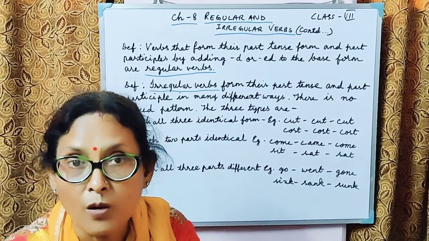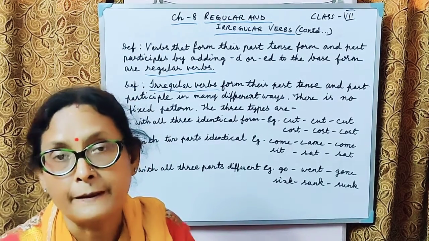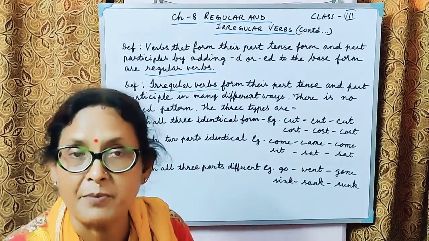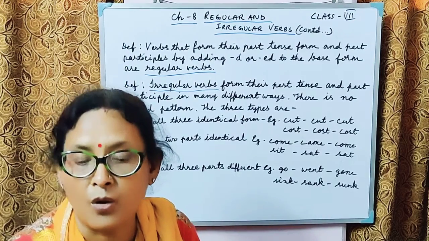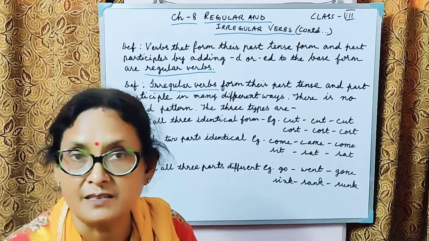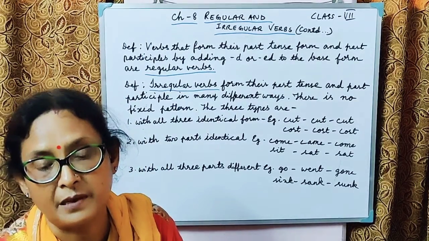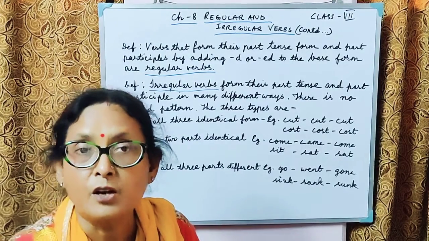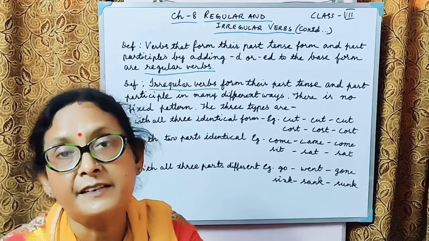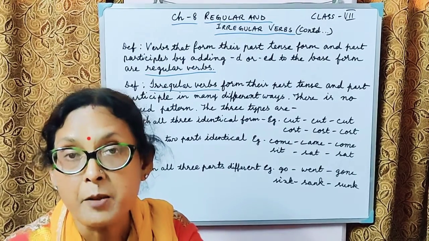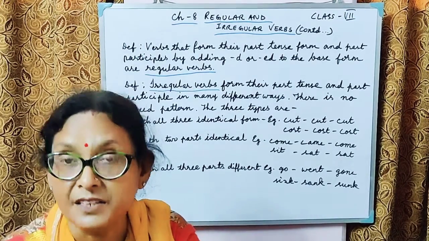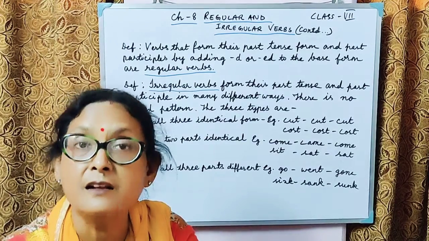When you say go, this is the base form; the past tense is went, and the past participle is gone. Then sink, sank, sunk; do, did, done; eat, ate, eaten; begin, began, begun; drink, drank, drunk; shrink, shrank, shrunk.